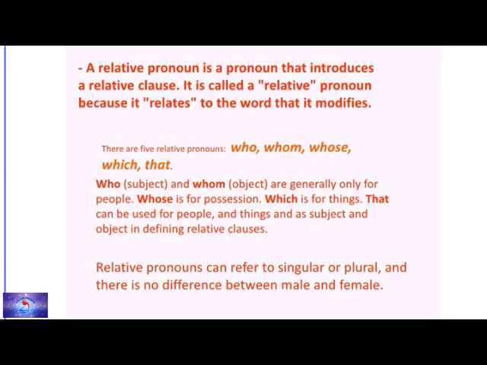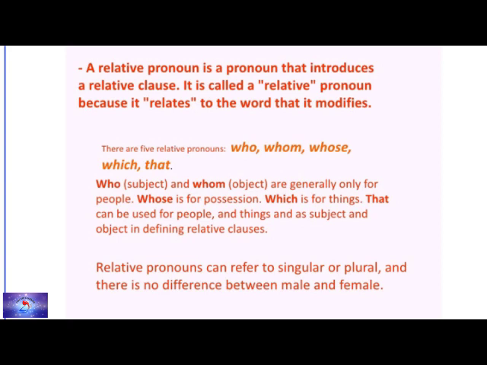Okay, so there are 5 relative pronouns. They are who, whom, whose, which, that. Who refers to the subject and whom refers to the object. These are generally used only for people. Who and whom are used for people.